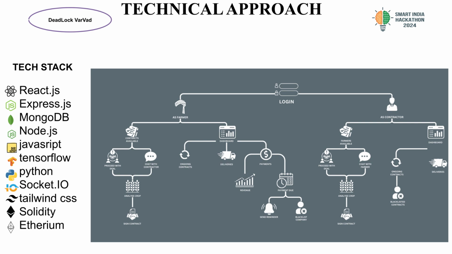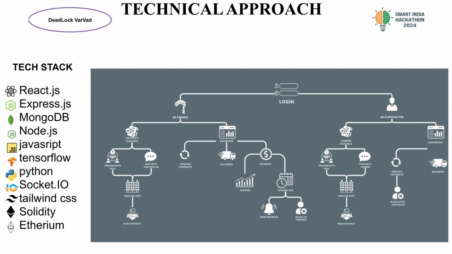Now, the farmer side is going to constitute the contracts available, which are going to be posted by the contractor, the dashboard, ongoing contracts. We are going to facilitate the delivery of the final product, payments, which is going to then constitute the revenue that the farmer is getting, predicted through our AI model, the payment due, as well as we can send reminders and blacklist companies and dispute a certain contract. Apart from that, there's proceeding with the deal.